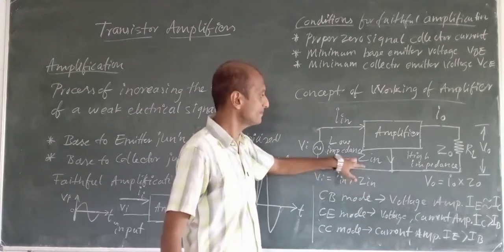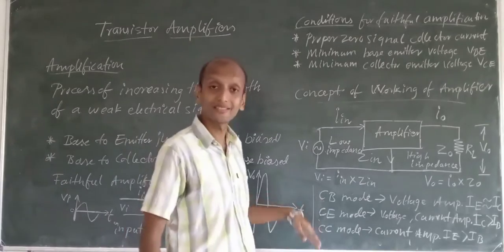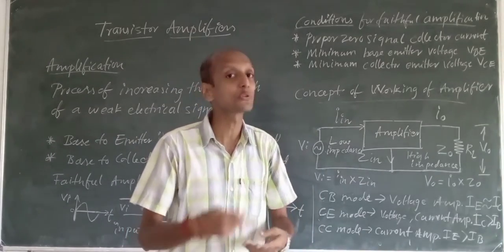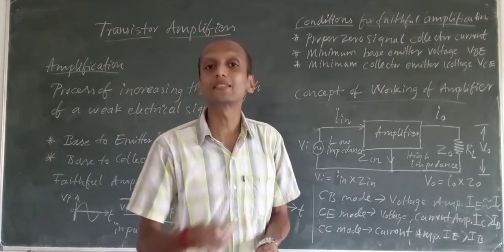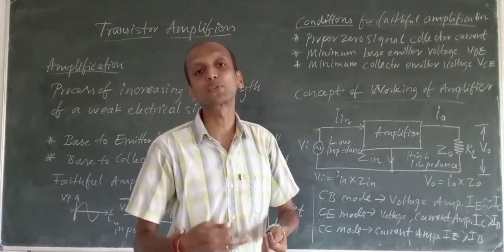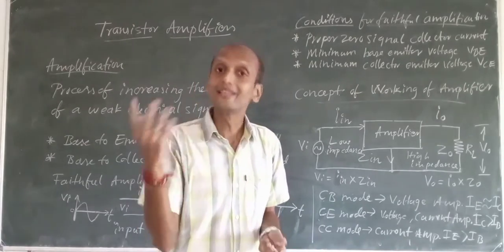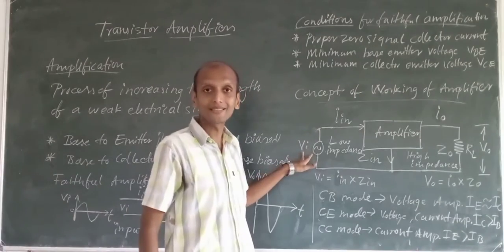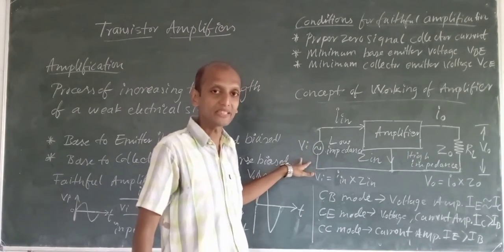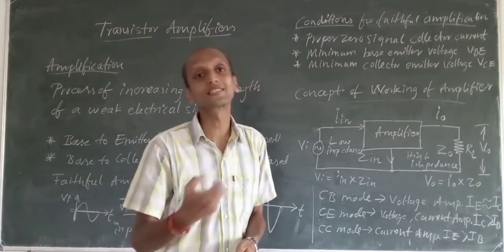Zin is the input impedance or input resistance, the total resistance. Not only resistors, also capacitors, inductors, whatever components you have, all those are considered when it comes to an AC input. When an AC signal is given, we consider the other components' resistances too.